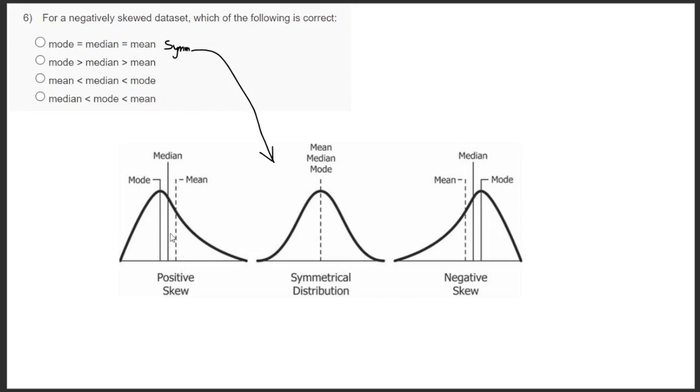If you see in this, mean is greater than median. So in the negatively skewed case, mode is greater than median, then comes mean. So this option can be applicable to that.